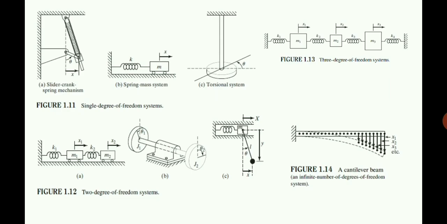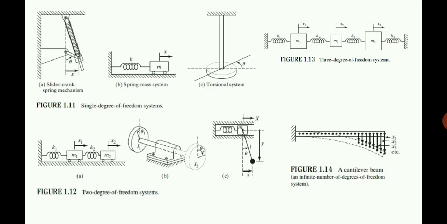Now in the same case, it's figure C. There you can see a spring, a mass, and at the end of the mass there is a string, a simple pendulum. So there is a mass m. The mass m has a displacement x. The displacement of mass m is defined using the distance x. Now we also have a simple pendulum, and the motion of that particular simple pendulum is represented using the angle theta. So x and theta both are required to completely define the motion of that system.